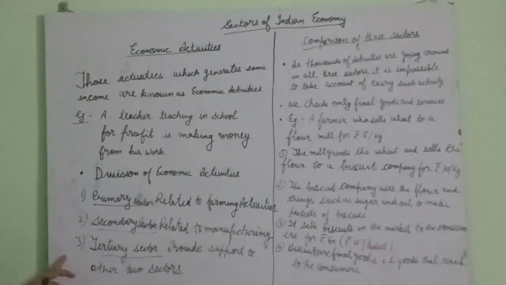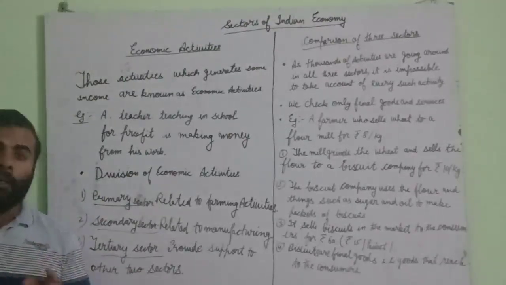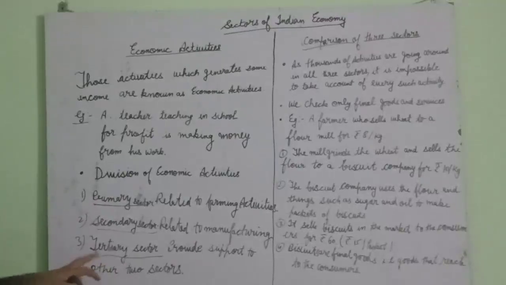In recent times, certain new services based on information technology, such as internet cafes, ATMs, software companies, etc., have become important. So all three sectors move hand in hand. But in the present time, this sector is increasing at a very fast speed.